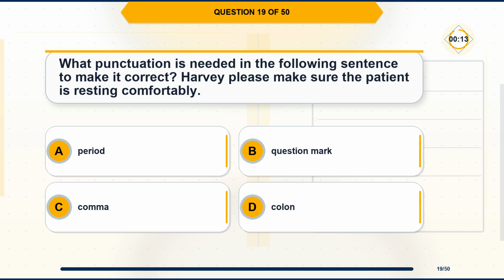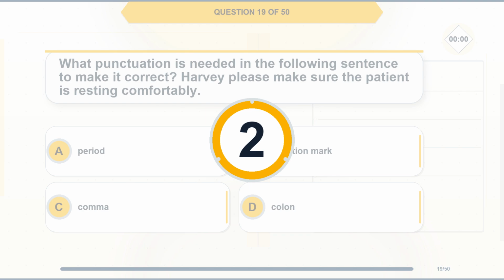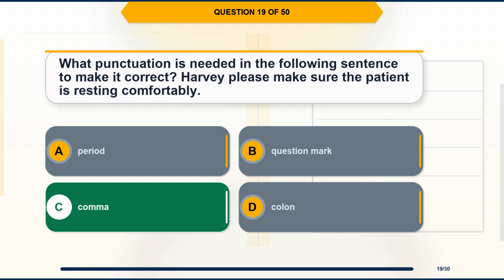Question 19. What punctuation is needed in the following sentence to make it correct? Harvey, please make sure the patient is resting comfortably. Option A, period. Option B, question mark. Option C, comma. Option D, colon. The correct answer is option C, comma.